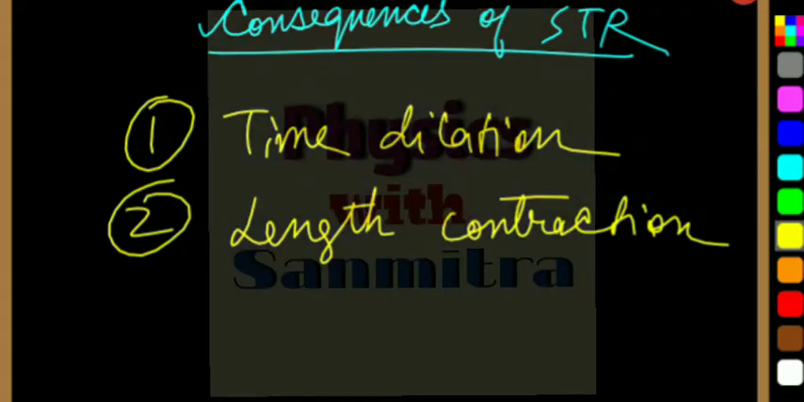I am Sanmitra Bhaumik, and in this lecture series of STR, that is Special Theory of Relativity, we will be talking about the consequences of STR, that is the time dilation and length contraction. In this video we will talk about time dilation, in the next video we will talk about the length contraction. So exactly why do time dilation and length contraction occur?